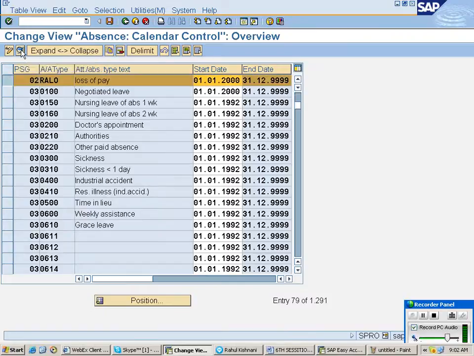Here select it, click on details. It will take a little bit of time. Actually it should not take this much time, but because of the technical problem it will take much time.